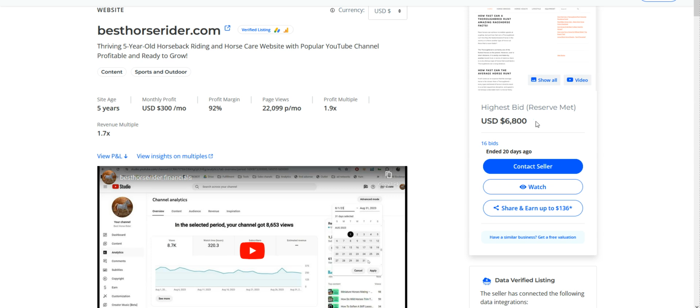We don't want to copy. How do you actually get a site up and out there that has the best chance of success based on this one? I'm going to give you some AI prompts to get you started, some really good ones. So here we go. Let's go through to AI, bearing in mind this Flippa listing. Check this out.